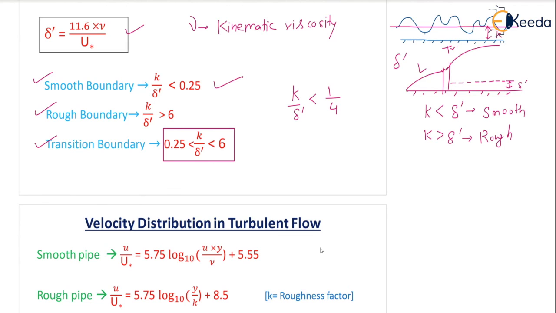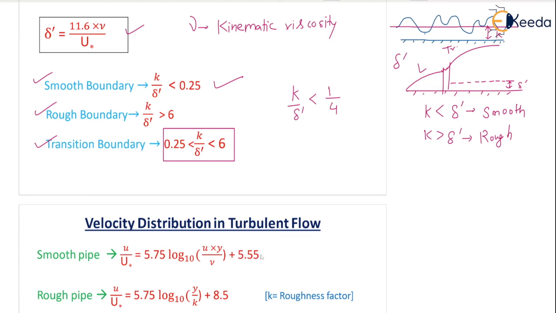Now, velocity distribution in turbulent flow. Smooth pipe formula: U by U star equal to 5.75 log 10 of U into Y by nu plus 5.55. This formula is valid for a smooth pipe. U is your velocity at any point, U star is the shear velocity, and nu is the kinematic viscosity.